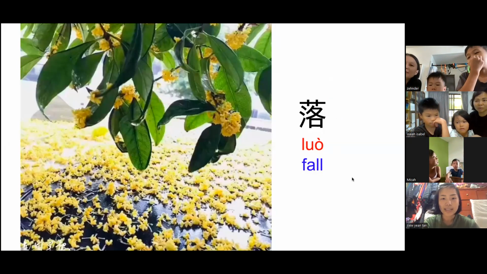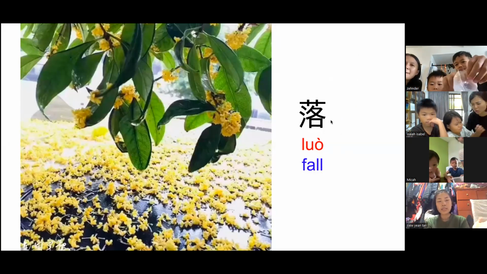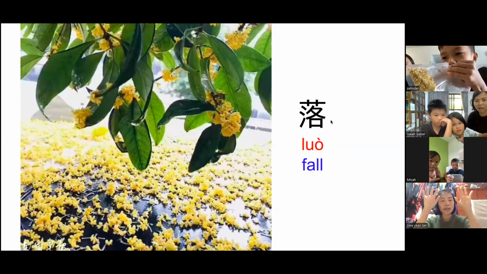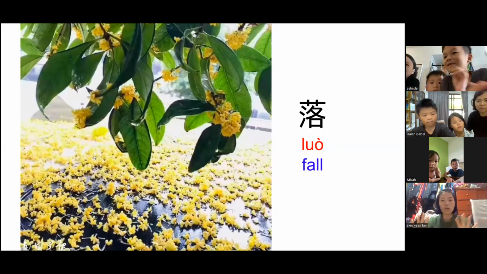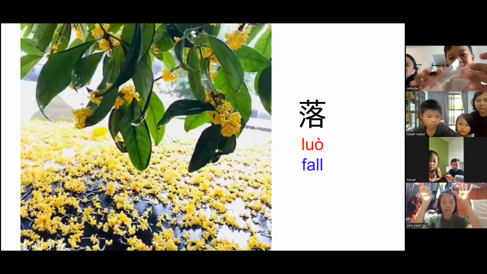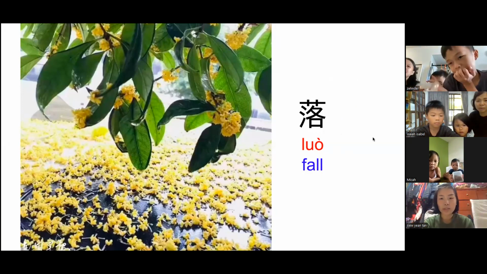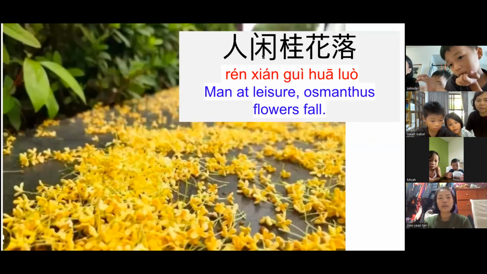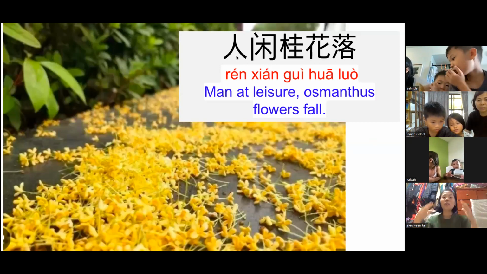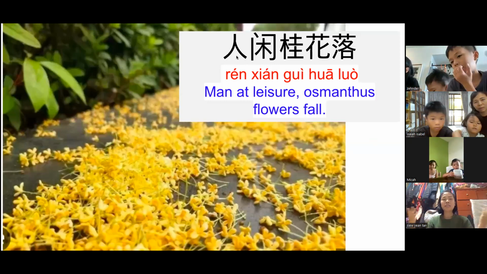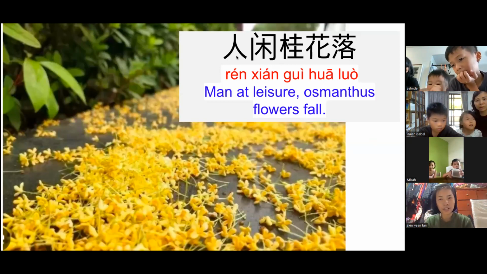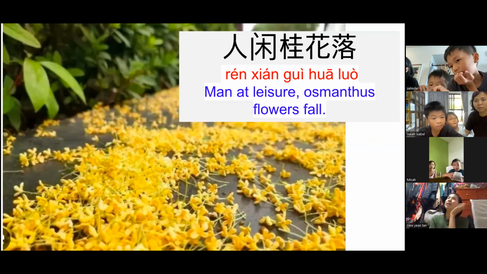Okay. And then this is 落. 人闲桂花落. 落 meaning all the flowers fall from the trees. So you already know the first sentence. 人闲桂花落. So when this person is very 闲, meaning very free, and looking outside, what does he or she see?